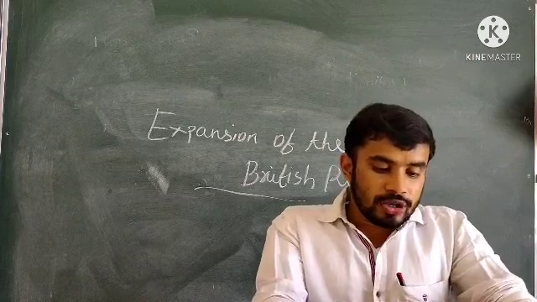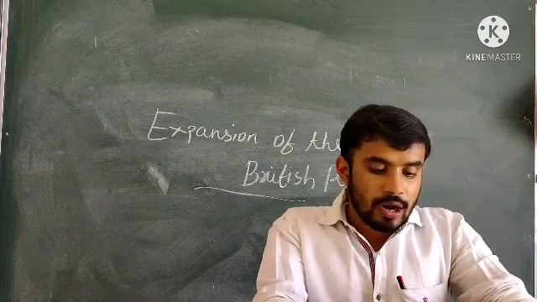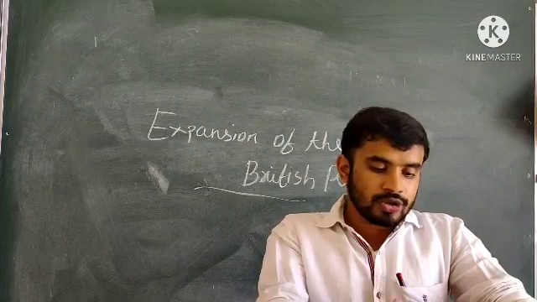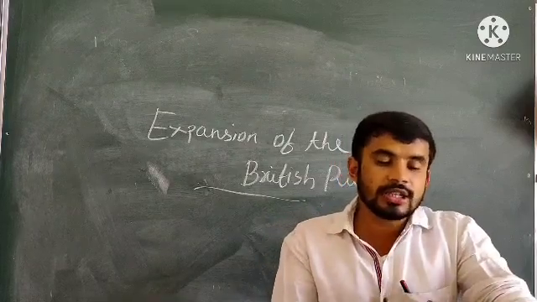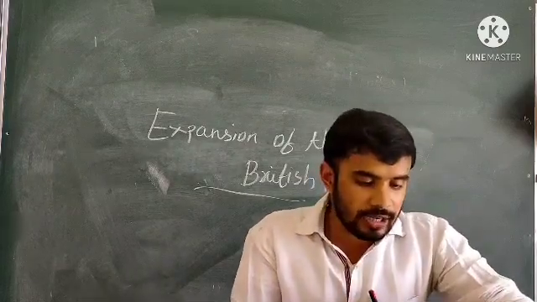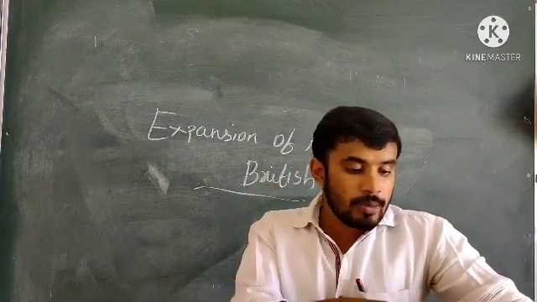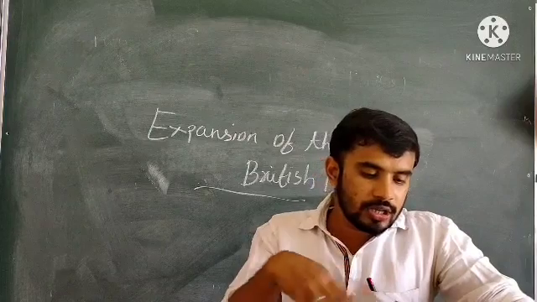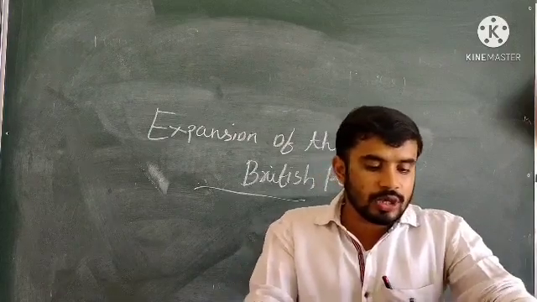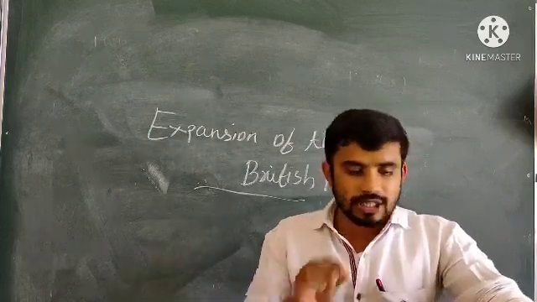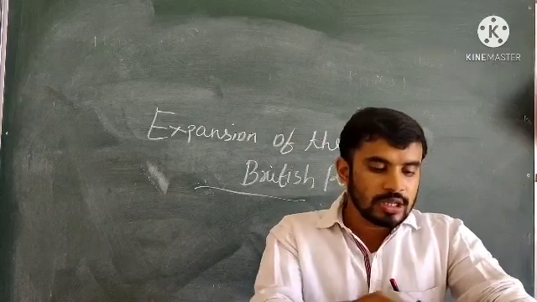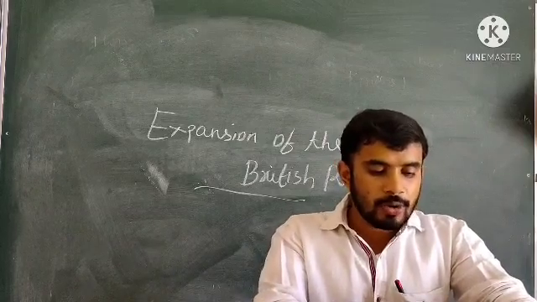They carried on the administration with the help of Nawab officials. Already they made the arrangements. This was called dual government. Just underline dual government.